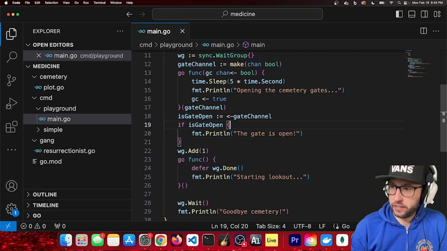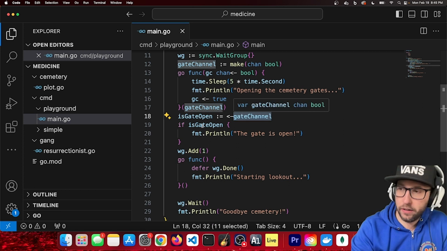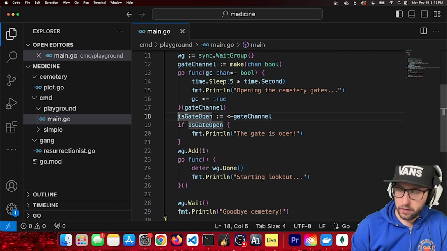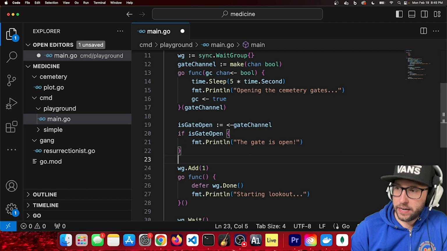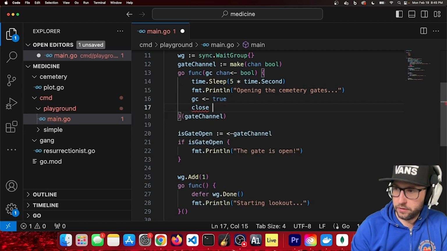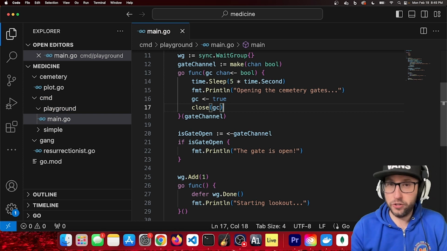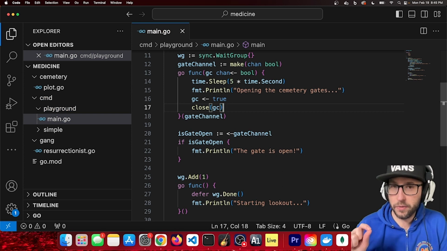Since I have now made it wait, this is what they call a blocking call. That means I'm going to wait until there is a value, and I'm also going to close the channel. You should only close the channel from the sender side. You should never close a channel from the receiver side.